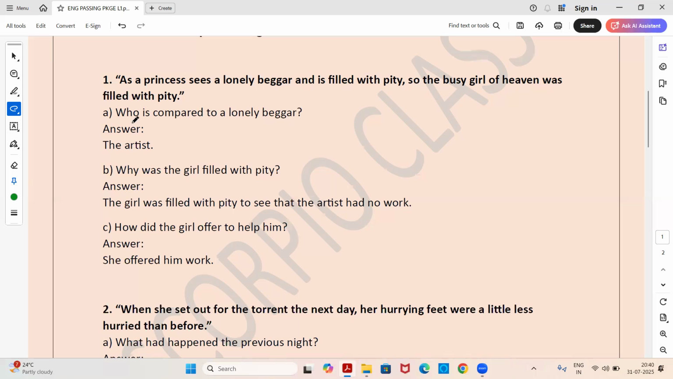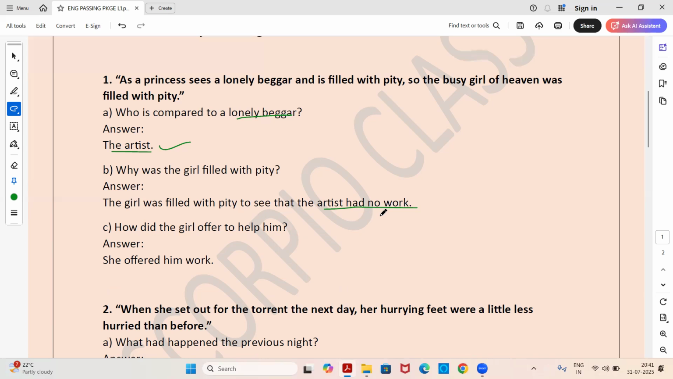Now, question A, who is compared to a lonely beggar? The answer is the artist. Here, the artist is compared to the lonely beggar. The second question asked in this extract is, why was the girl filled with pity? The answer is, the girl was filled with pity to see that the artist had no work. The girl felt pity for the artist because the artist had no work.